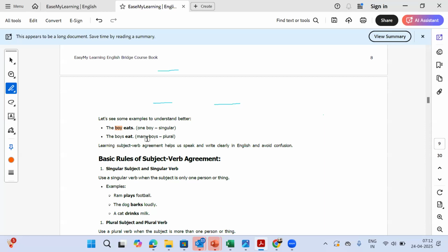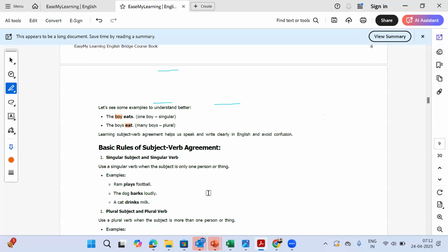We cannot say the boy eat. But when we are talking about more than one boy, we say boys eat because we are talking about more than one boy. So we say boys eat. So that is how we talk about these verbs. Okay.